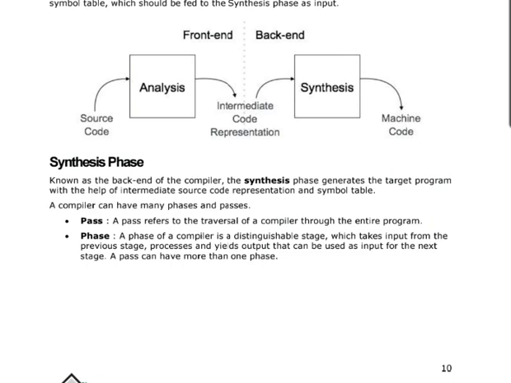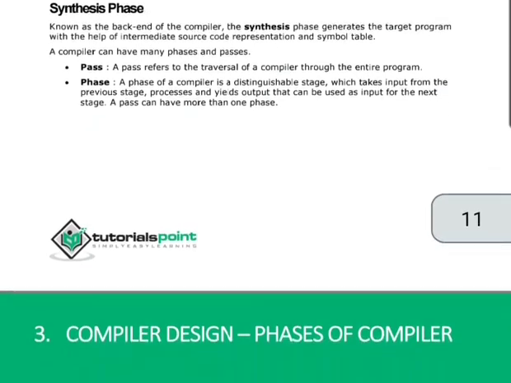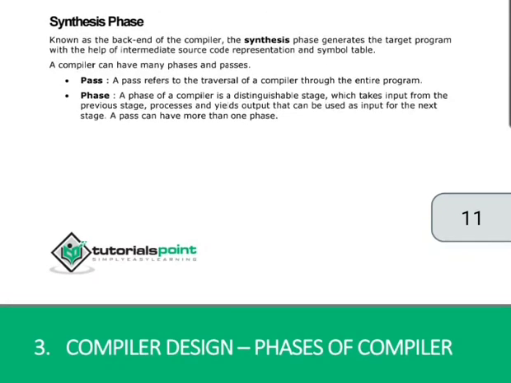The analysis phase generates an intermediate representation of the source program and symbol table, which should be fed to the synthesis phase as input. So this is the diagram. Next, synthesis phase is known as the back end of the compiler. The synthesis phase generates the target program with the help of the intermediate source code representation and symbol table.